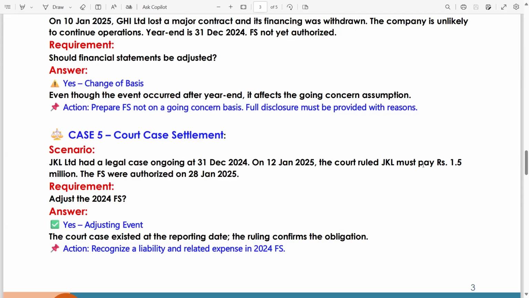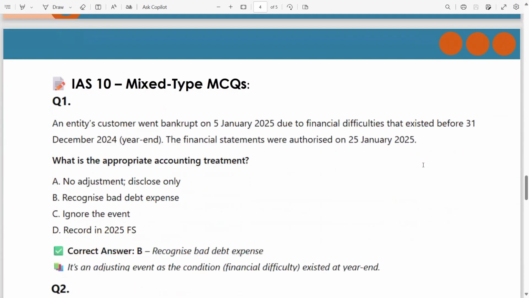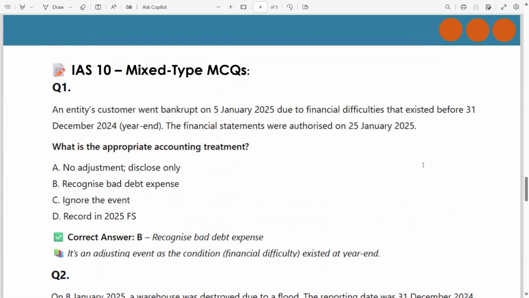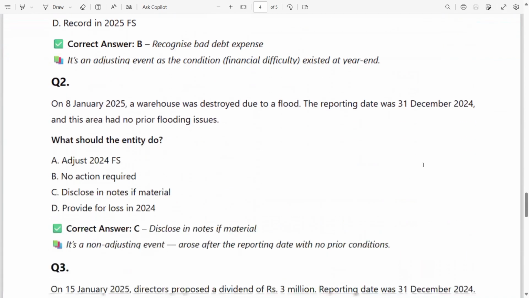Okay, there are a few other mixed type MCQs. This is very important for better conceptual clarity. So I would highly recommend you to read these further MCQ type questions for your better understanding.